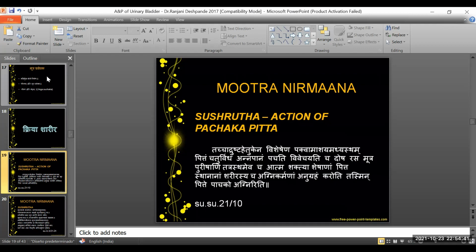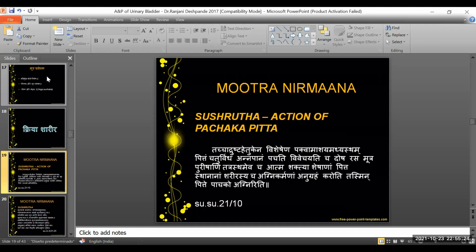So this reference is when Acharya is trying to explain the functions of Pachakagni. We have 5 types of pitta explained in the Ayurveda Samhitas, and each of these types of pitta has its own karma that it exhibits in the human body. Acharya says one of the main entities responsible for the formation of all these wastes starts at the level of Pachaka Pitta. That is, the ingested matter is subjected to digestion when it comes in samparka to the Jataragni, that is the Pachaka Pitta, which helps in the digestion of food material.